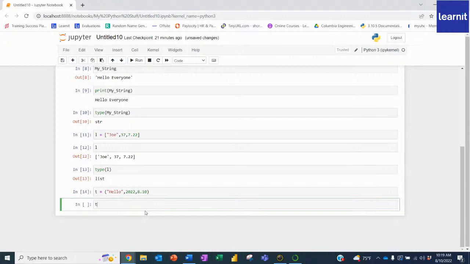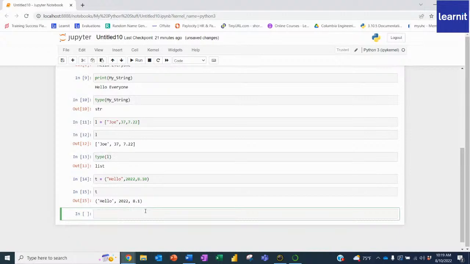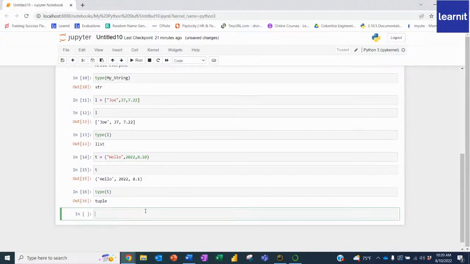Now, if I just put a T and run that, it'll tell me that this is my tuple. And if I want to see that it's a tuple, I just do type T. And look at that. It tells me it's a tuple. So square brackets is a list of data. And what I like to always think about is they're an ordered sequence of objects. Tuples, same thing, ordered sequence of objects, but you cannot edit them. Those are in parentheses. Okay, let's keep going with this.